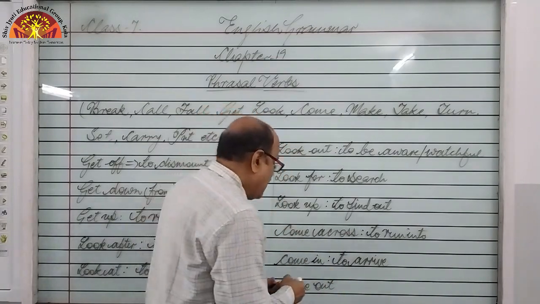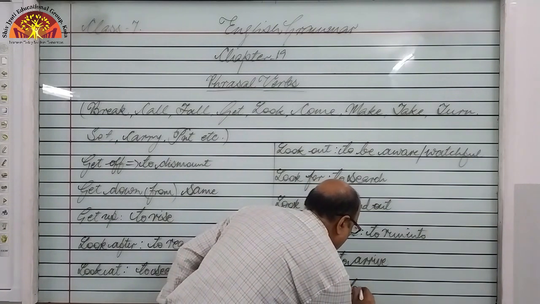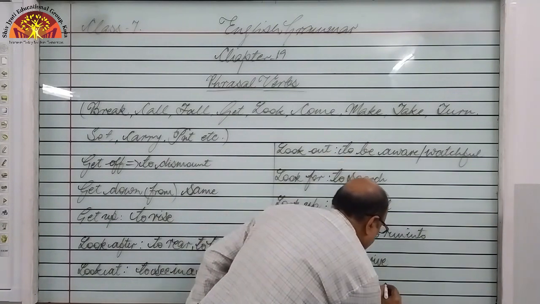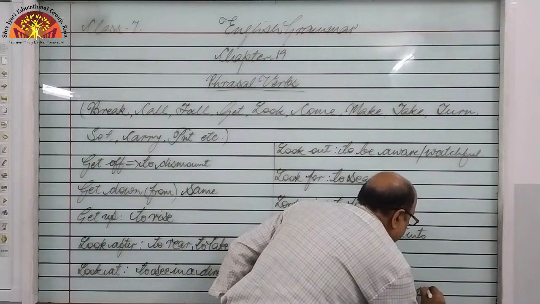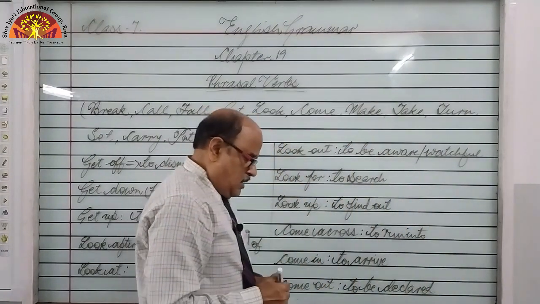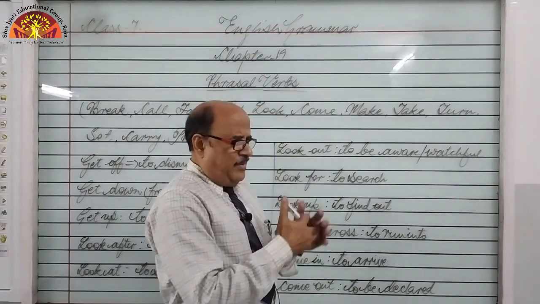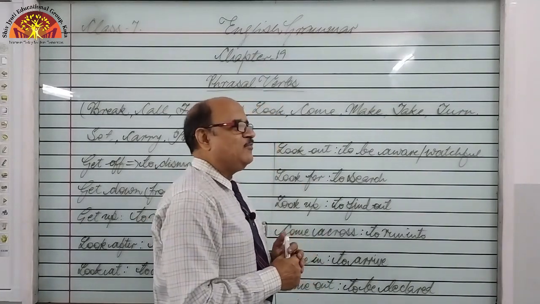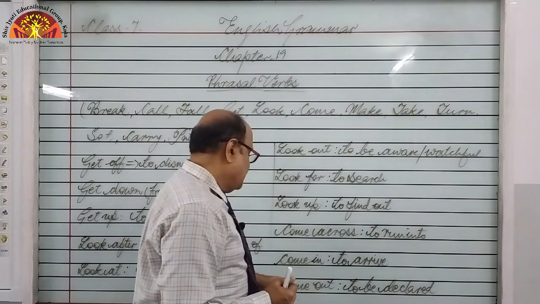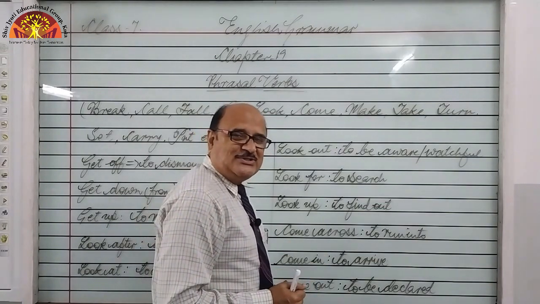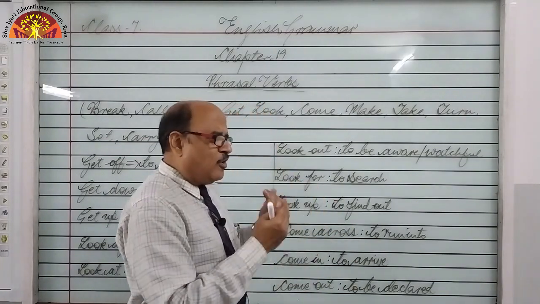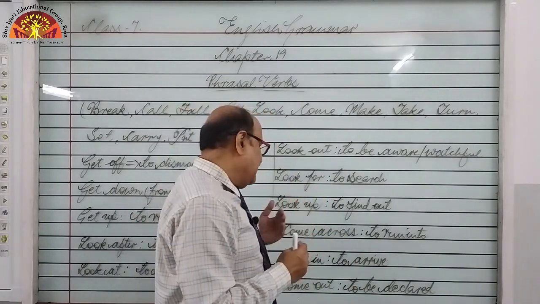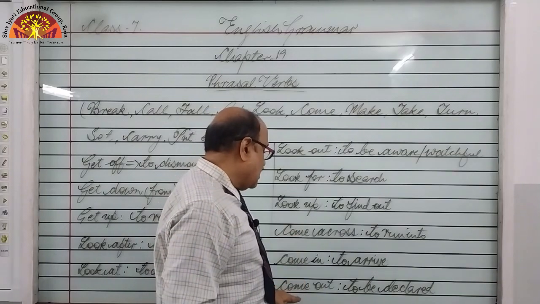Next is come out. To be declared. What happened? Why have you made such a long face? Actually, I am waiting for the result. So, the result has not come out. Means the result has not been declared. We were told that at 4 o'clock it will be out, but it has not come out yet. So, come out means to be declared.